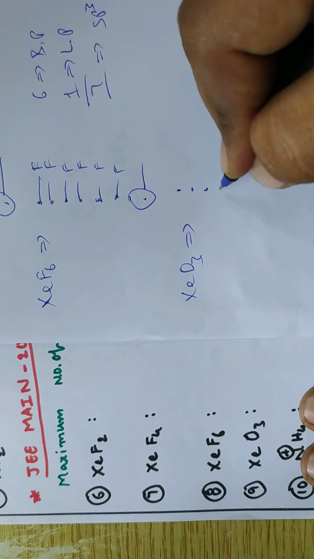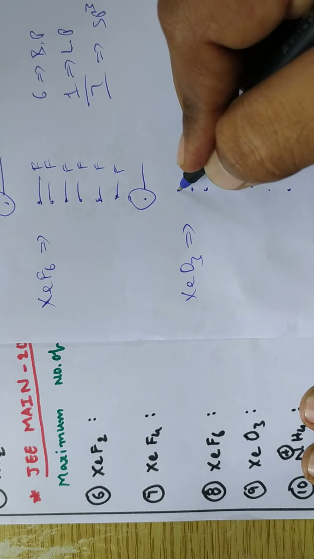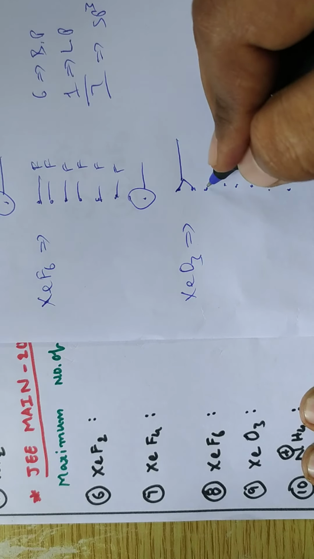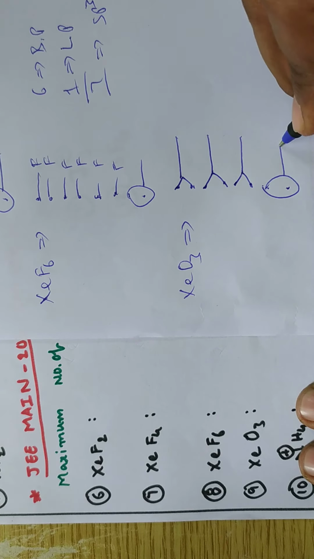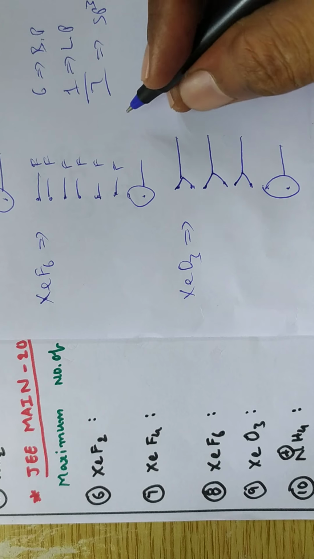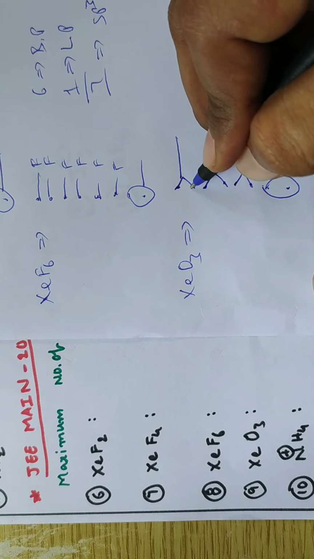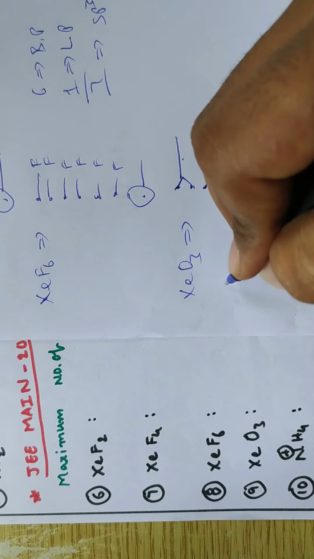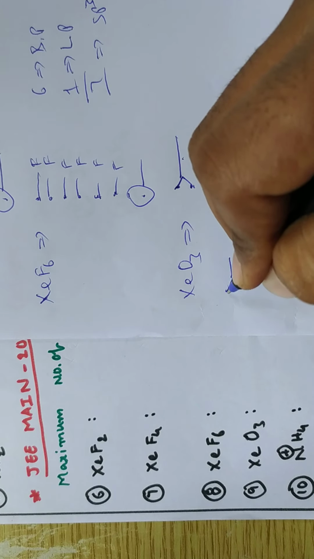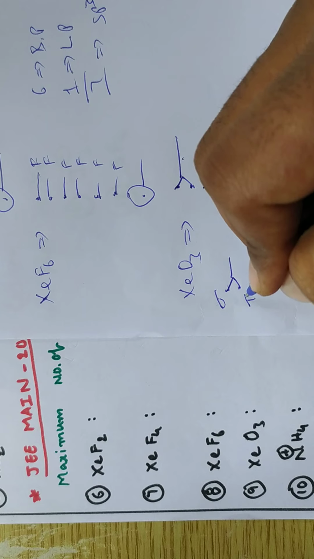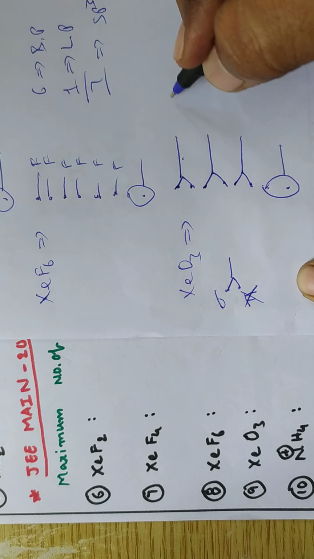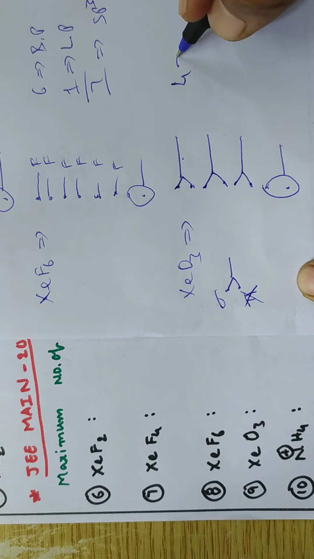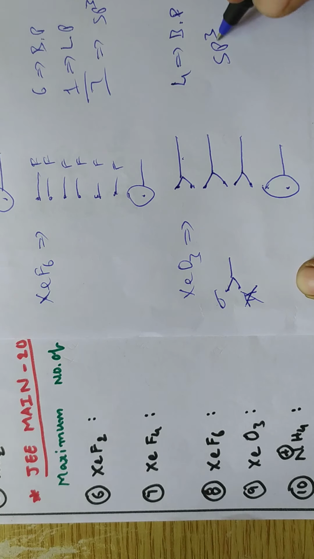Then finally xenon trioxide. 1, 2, 3, 4, 5, 6, 7, 8, right? Oxygen is a divalent atom, so 3 bonds and 1 lone pair. Here one is a sigma bond and another is a pi bond. But the pi bond does not participate in the hybridization, only the sigma bond participates. So totally 4 bond pairs only. So its hybridization is sp3.